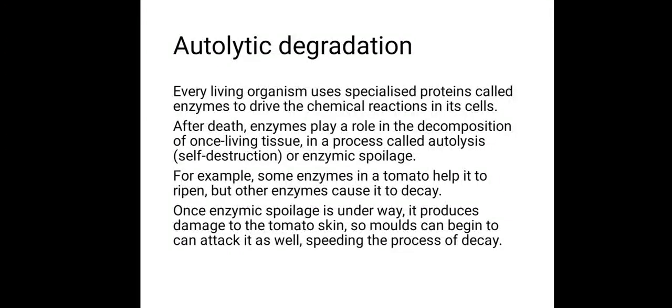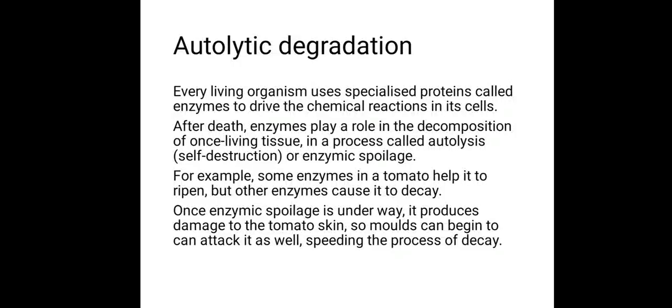Even in fruits, it's the same process. Certain enzymes will degrade the body of the fruits or vegetables. For example, some enzymes in tomato help it to ripen, but other enzymes cause it to decay. Once enzymic spoilage is underway, it produces damage to the tomato skin, so mold can begin to attack it as well, speeding the process of decay.